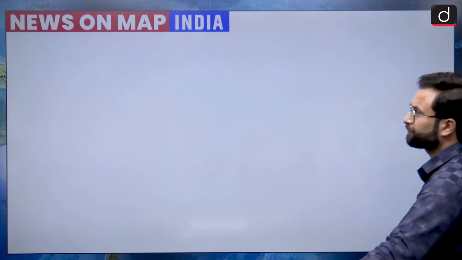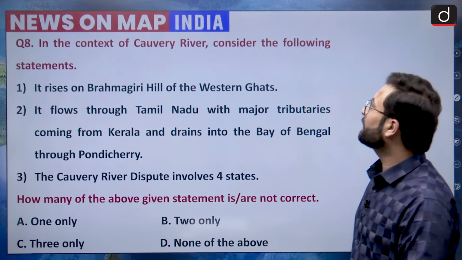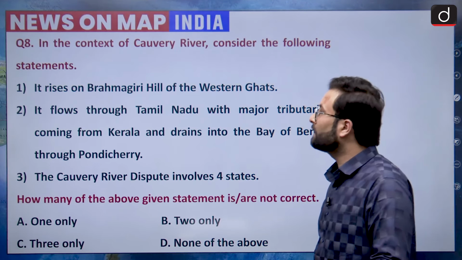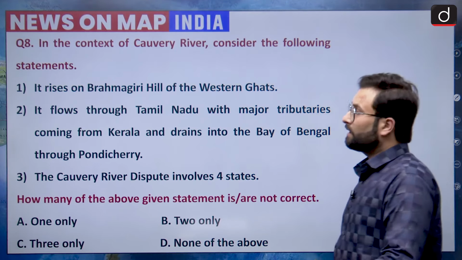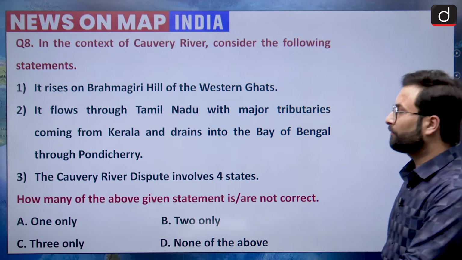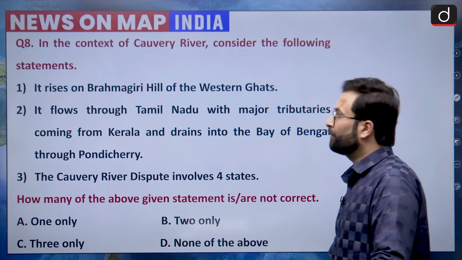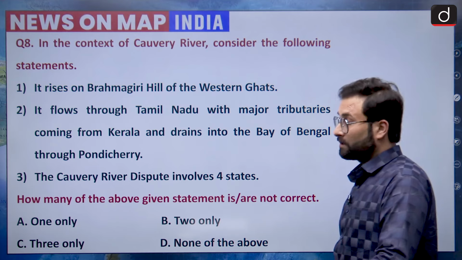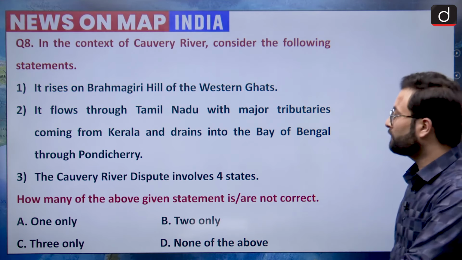Question number 8. In the context of Cauvery River, consider the following statements. Statement 1 is it rises on Brahmagiri hills of Western Ghats. Okay. Statement 2 is it flows through the Tamil Nadu with major tributaries coming from the Kerala and drains into Bay of Bengal through Puducherry. Okay. Then statement 3 is the Cauvery River dispute involves 4 states.